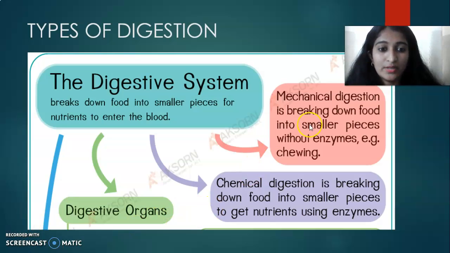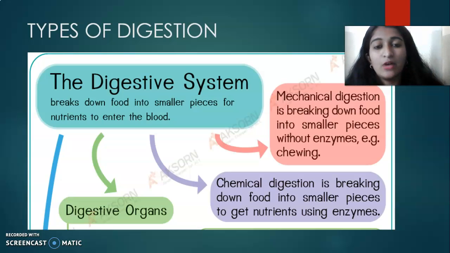The first one you can see is mechanical digestion. The second one is chemical digestion. So the two types of digestion are mechanical digestion and chemical digestion. Once more, the two types are mechanical and chemical. Mechanical means the breaking down of food into smaller pieces.